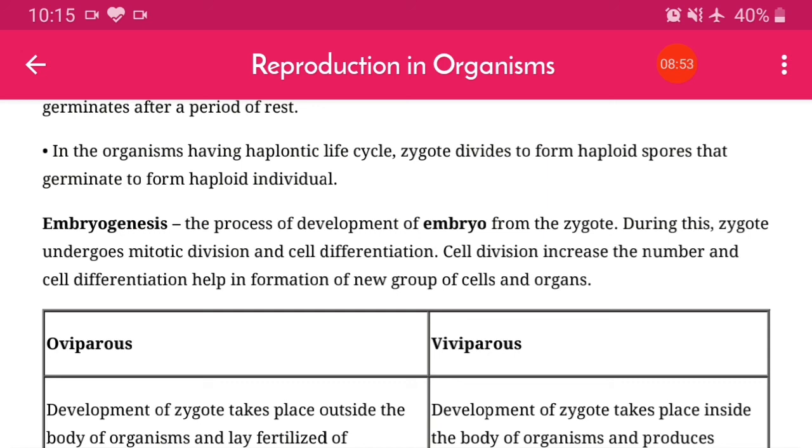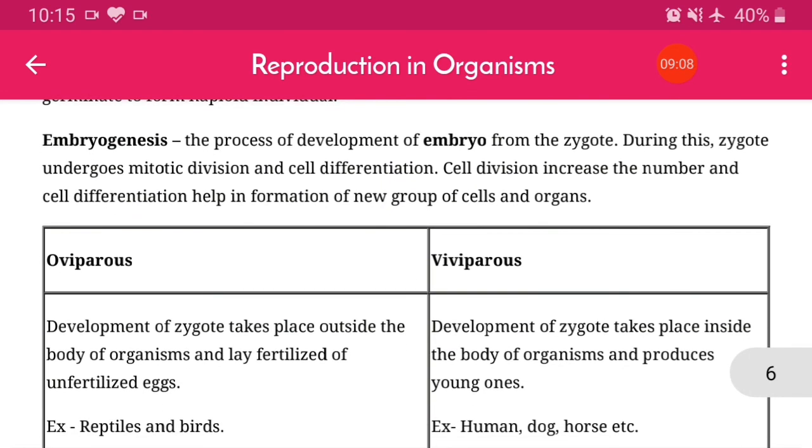All the detailed aspects about the embryo are given there. During this, the zygote undergoes mitotic division and cell differentiation. Cell division increases the number, and cell differentiation helps in the formation of new groups of cells and organisms.